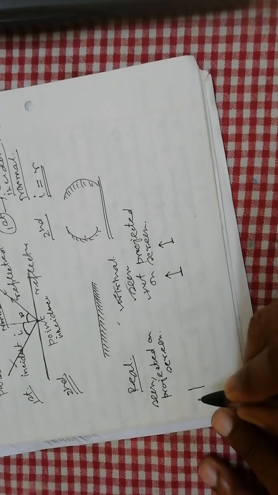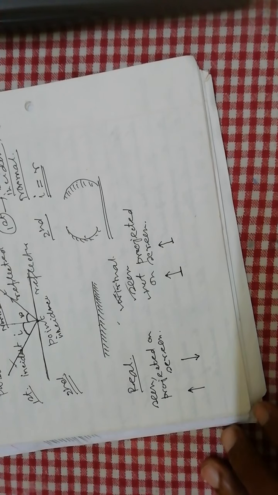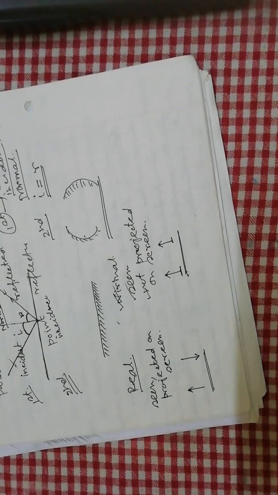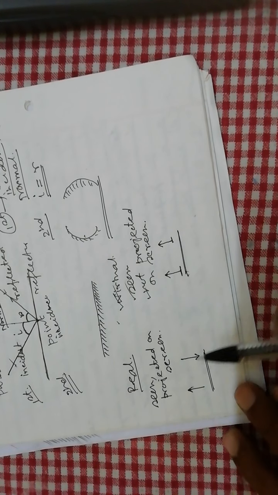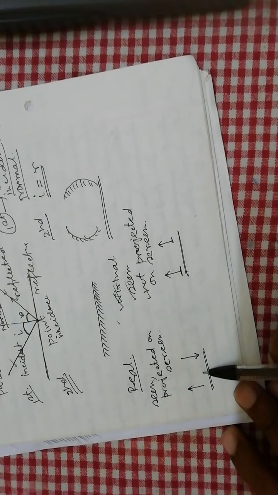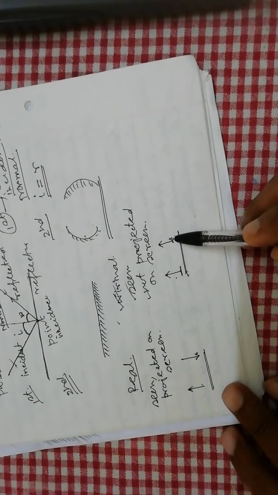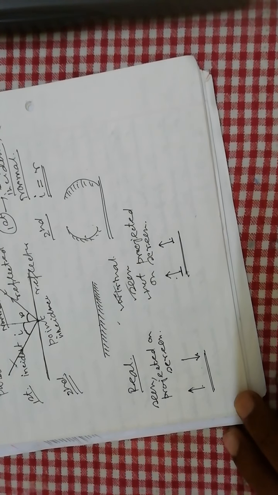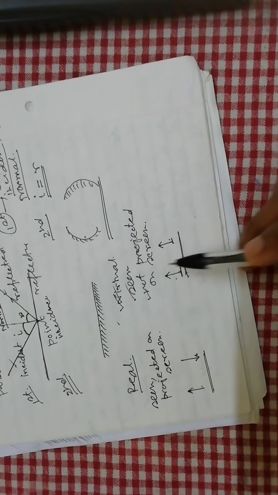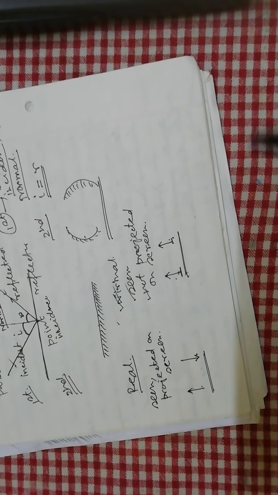That means if the object is in one direction, the image will be in the opposite direction. All real images are inverted, and all virtual images are upright. So when we stand in front of the mirror, we see a virtual image, and it is erect or upright.